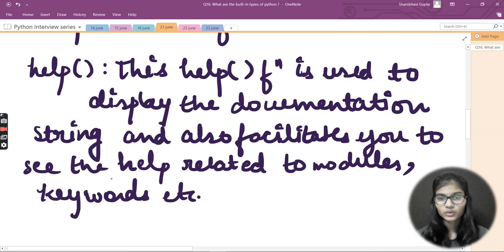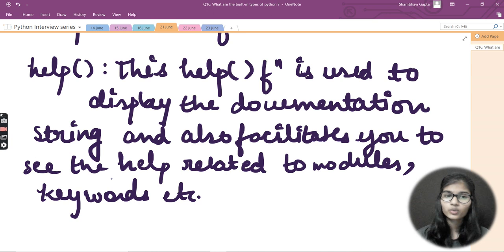It tells us what that function does, it tells us the syntax, it tells us what the parameters are and what parameter values you can give, it tells us what it returns, it even tells you some similar functions, and it gives you some examples as well. Okay, so all of these things are possible only with the use of this help function, right? This help function is used to display the documentation string and also lets you see the help related to modules, keywords, attributes, etc. So this is a very important use of the help function.